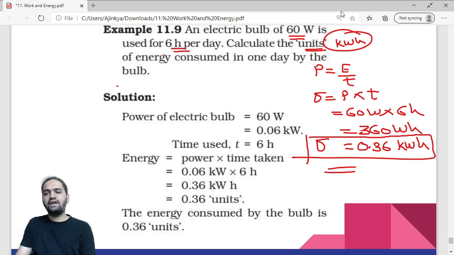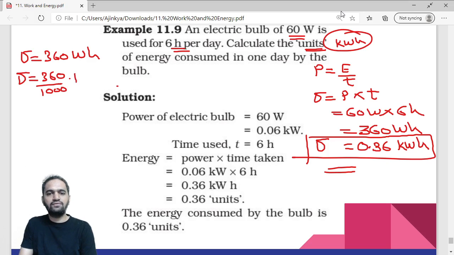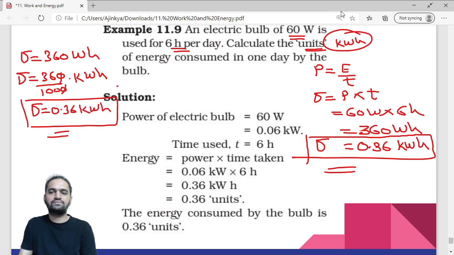We have divided it by 1000 to convert it into kilo. The answer you received was 360 watt hour. Then you divided by 1000 and wrote K on the top side, so it got converted to kilowatt hour. So 0 and 0 are cancelled and 36 by 100 is 0.36. So this will become 0.36 kilowatt hour. That is your final answer.